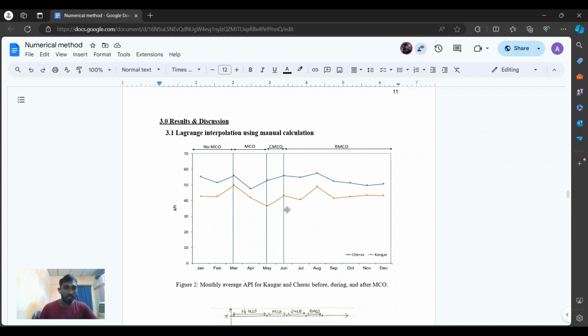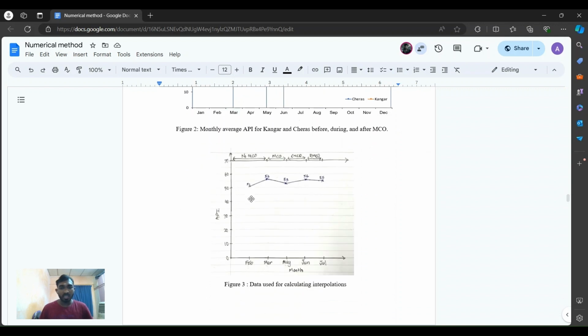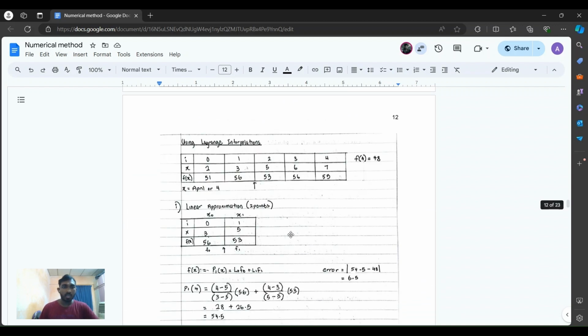I'm going to explain the results and discussion for Lagrange interpolation using manual calculation and MATLAB calculation. With the graph given, by the time: no MCO, conditional MCO, and recovery MCO. In this study, we have taken the values from February to July. Using the Lagrange interpolation between February and July, we have the API values 51, 56, 53, and so on. So we have to calculate the in-between value.